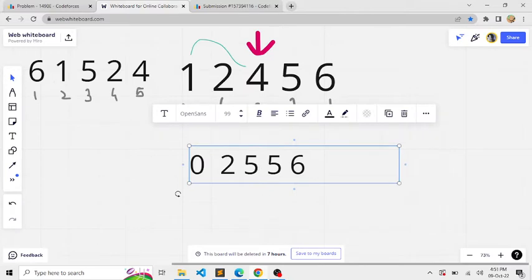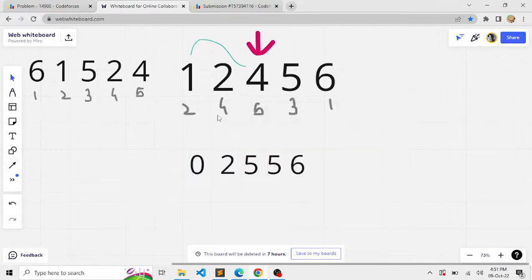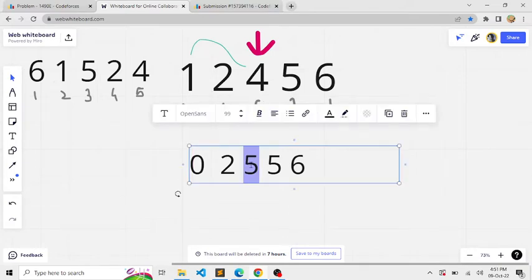Now, as we can see, unlike the previous case, there still exists an element whose value is less than 5, and that is 2. So we'll again pair player 5 with player 4. This is player 4 and this is player 5. Okay, so then our new array would look like 0, 0, 0, 7, 5, 6.